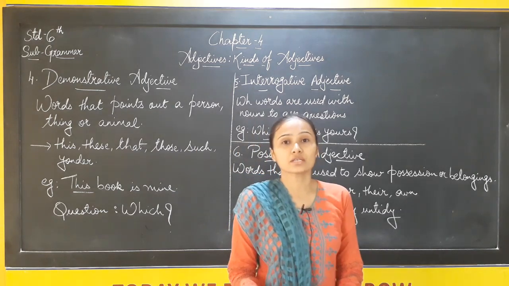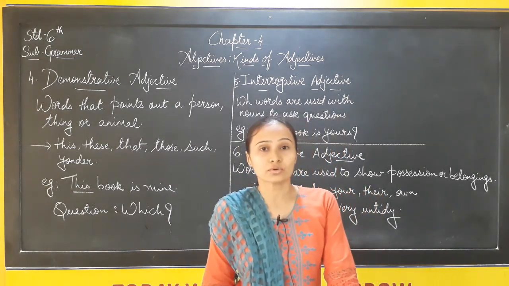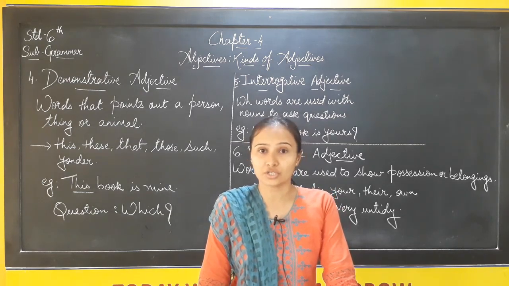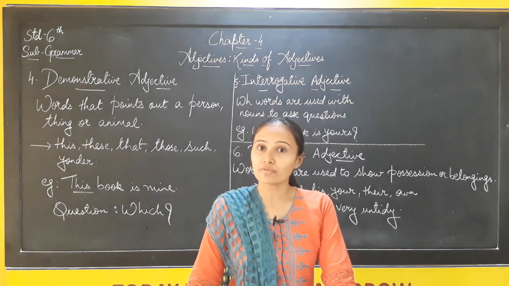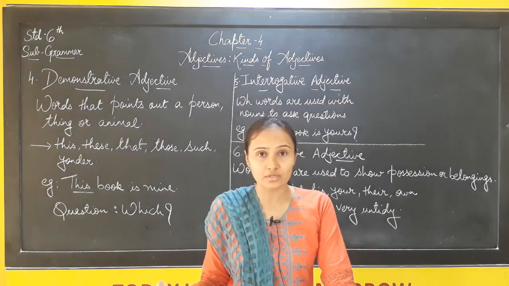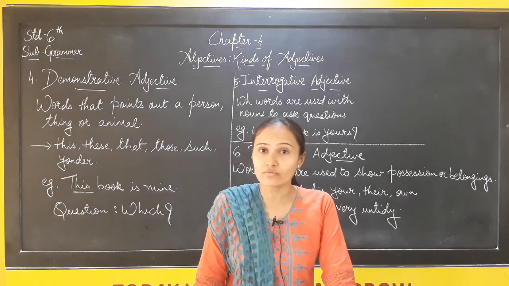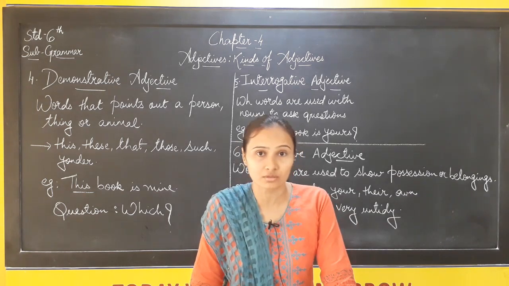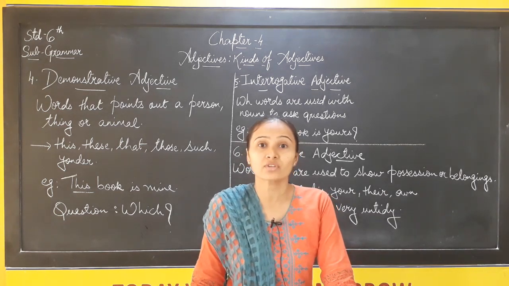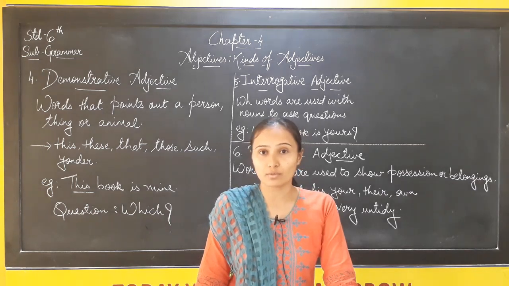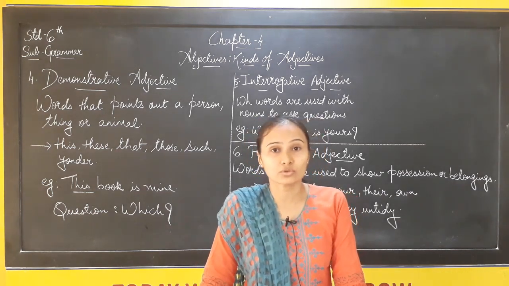So here I have just finished the 6 kinds of adjectives. Now it's your turn to try to remember all the adjectives properly. First remember the names properly. Thereafter you go through each example, and thereafter you go through the exercises. See, don't mug up any of the exercises. Try to remember all the rules. Try to remember which question we need to ask in each, and try to answer by yourself, right?